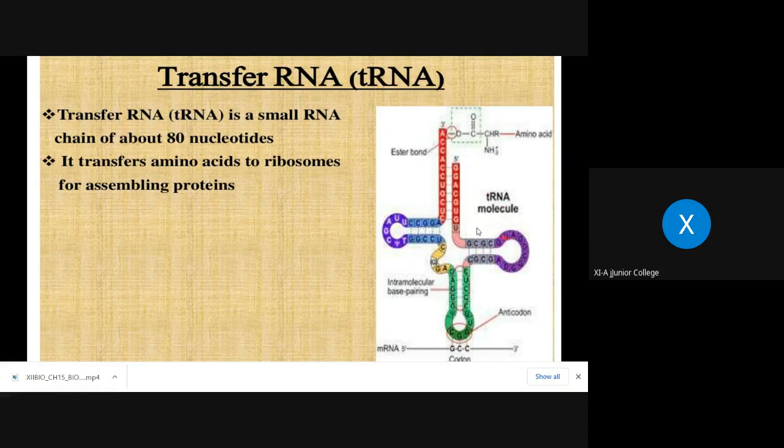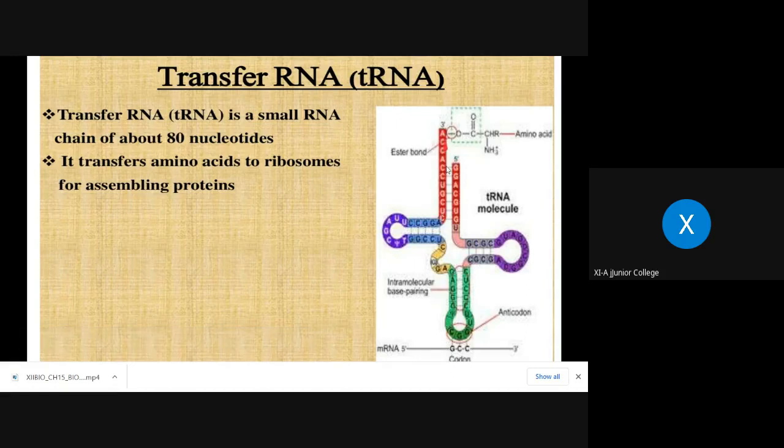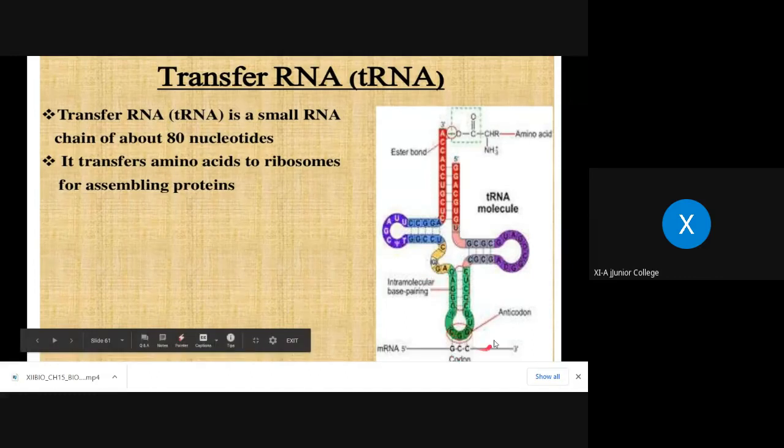The arm nearest to the 5' end is called the DHU or D arm, the dihydroxyuracil loop. Opposite to the DHU loop, nearest to the 3' end, is the T psi C or T arm. Then opposite to these free ends, the loop present is called the anticodon loop.